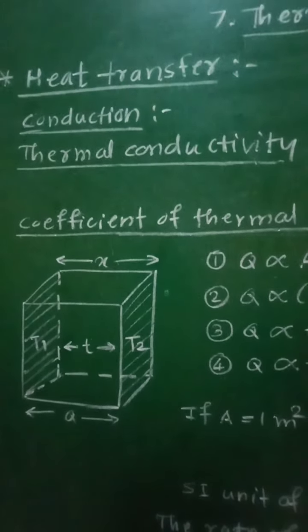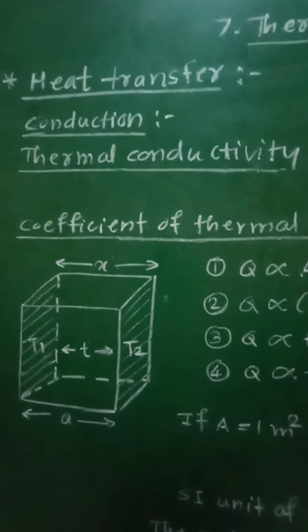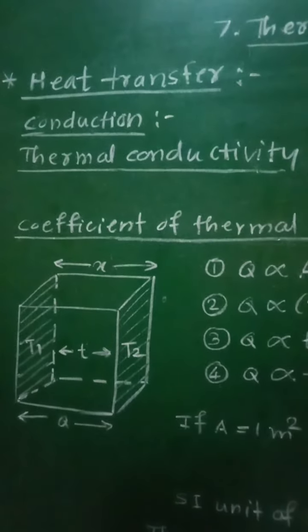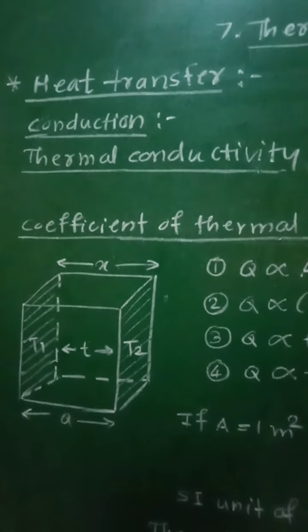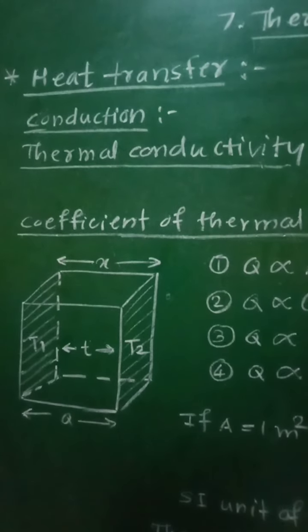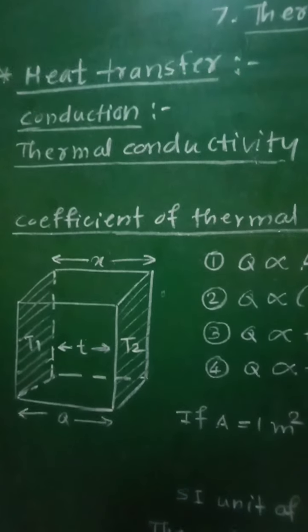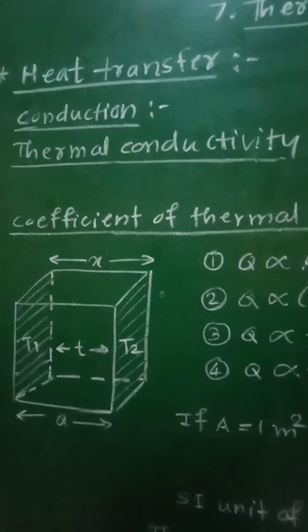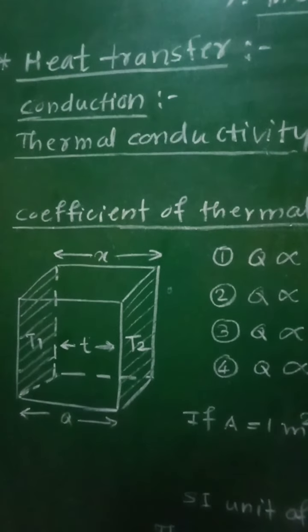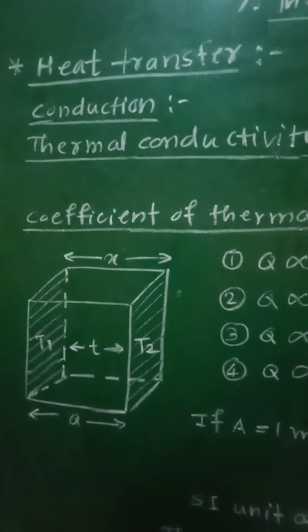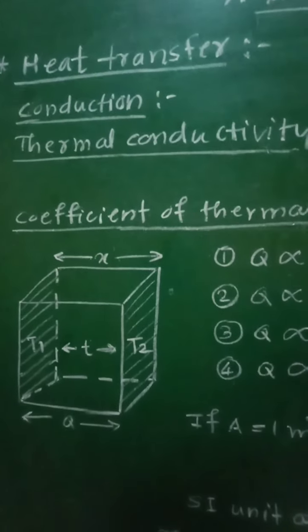We can explain this conduction of heat with one example. Suppose you consider a metallic rod. When one end of that metal rod is placed in a flame and the other end is held in our hand, then the end of the rod which is held in our hand gets heated, though it is not directly in contact with the flame.